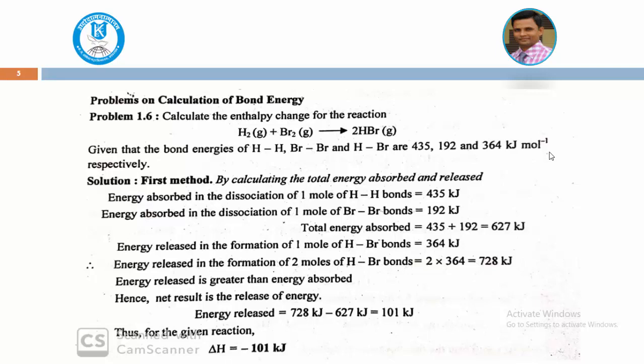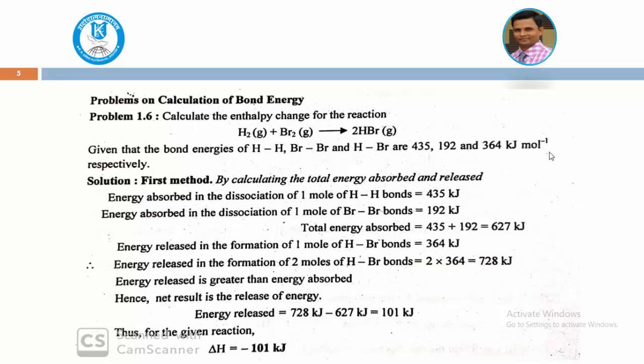Try to understand. H2 and Br2 are both reactant molecules. The H–H molecules break down, the Br–Br molecules break down, and then H and Br combine to form HBr. So for hydrogen and bromine you have to calculate the dissociation energy, first adding the two. The energy absorbed in the dissociation of 1 mole of H–H bond is 435, and the energy absorbed in the dissociation of the Br–Br bond is 192. We add these dissociation energies, 435 plus 192, which gives 627 kilojoules, that is the energy absorbed.